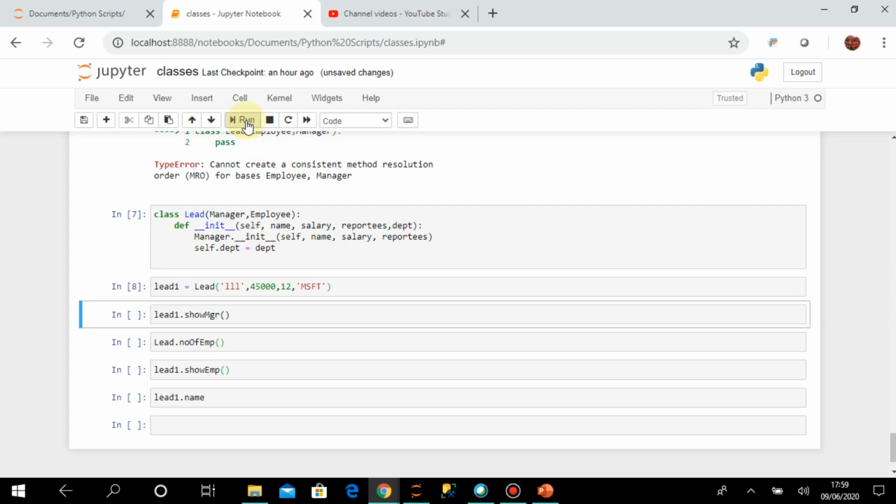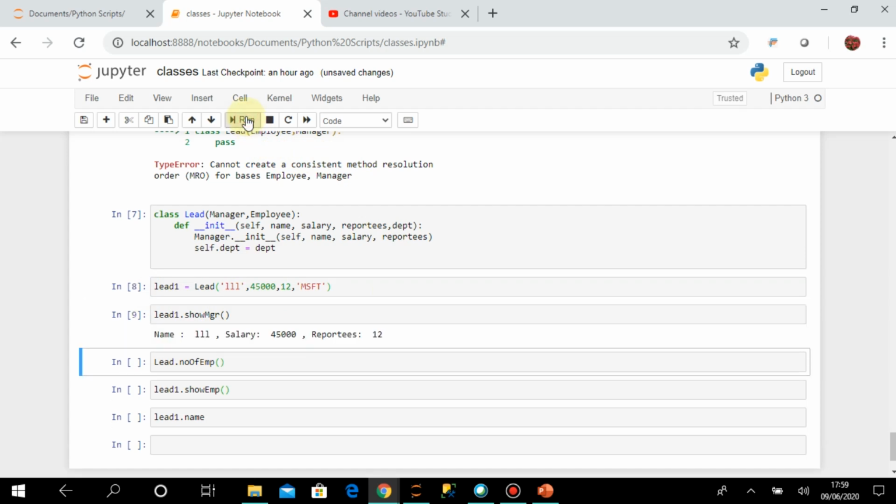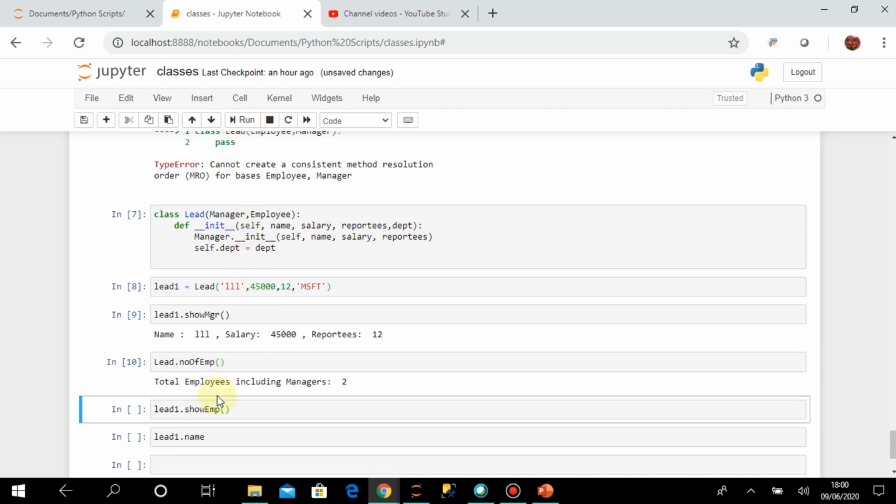Okay, so if you execute, it was executed successfully. Now if you call this method, you can see the show manager method belongs to the Manager class, so it is getting called, as there is no such method in the Lead class, and it is showing the data correctly. Now I can call that number of emp method, and it is showing you the Manager's method. Why?